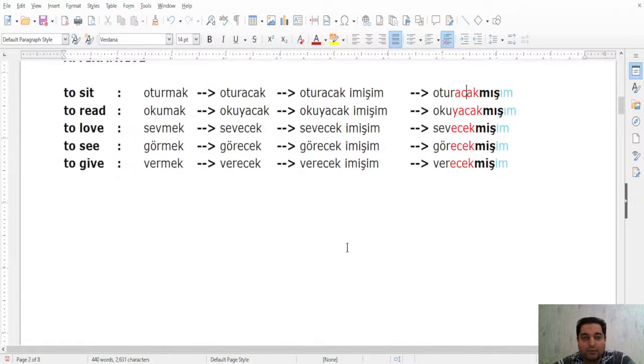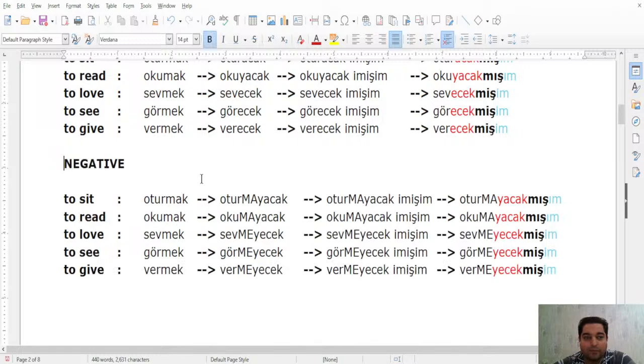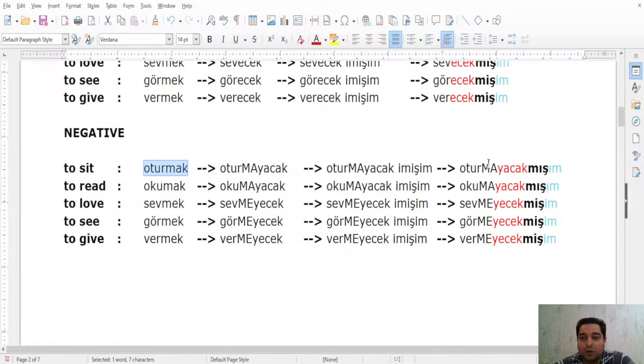Let's look at the negative. Negative is what? Oturmak will be oturmayacakmışım. Okumak will be okumayacakmışım. Sevmek will be sevmeyecekmişim. Görmek will be görmeyecekmişim. And vermek will be vermeyecekmişim. Now consider this y. Why do we have y here as a fusion letter always?